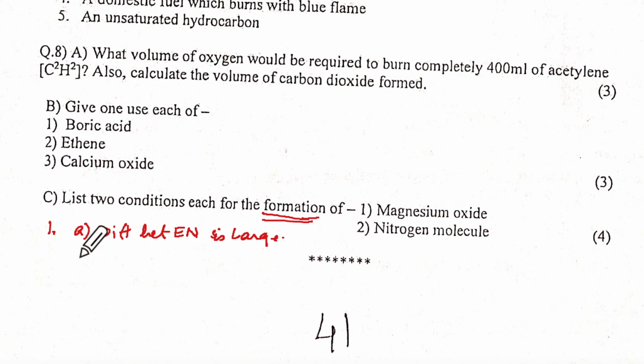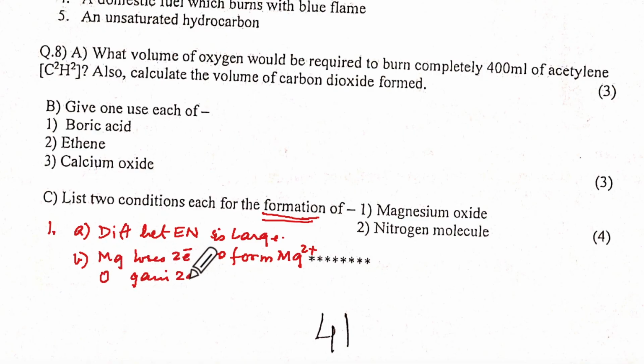Therefore, Mg loses 2 electrons to form Mg2+, then O gains 2 electrons to form O2-, forming an ionic compound.